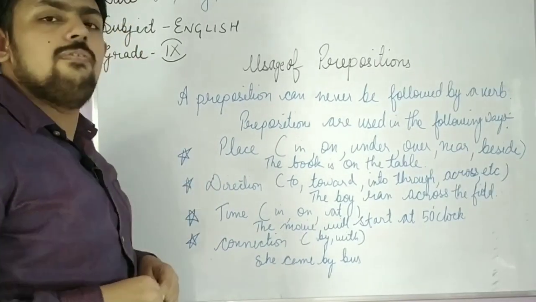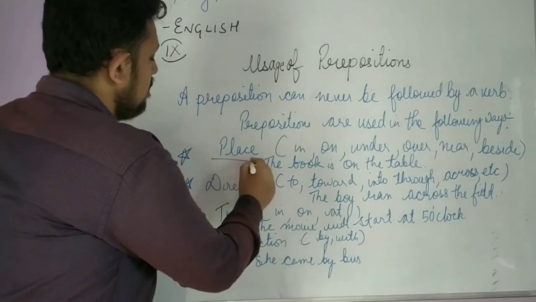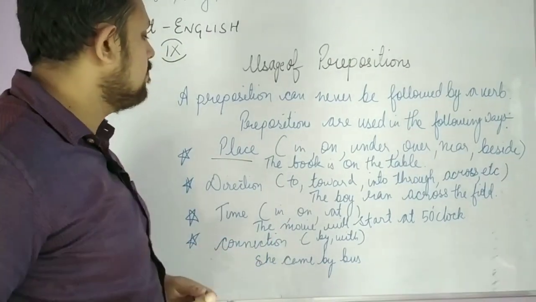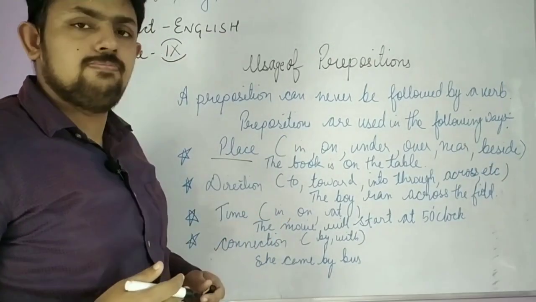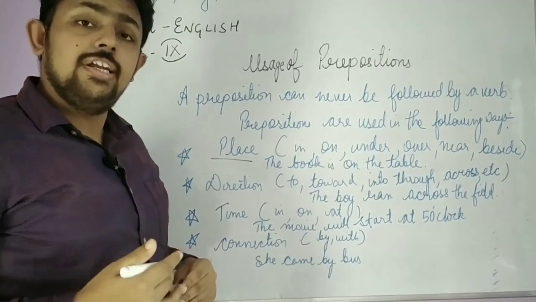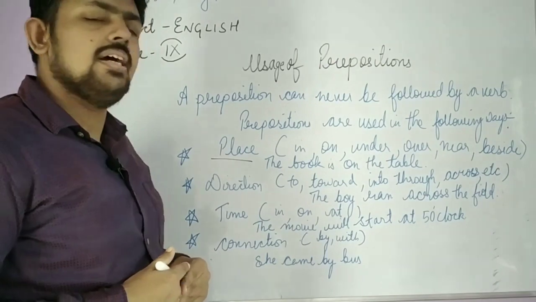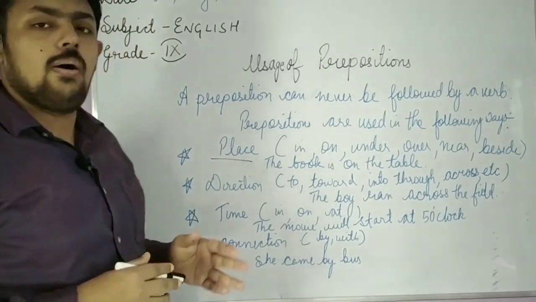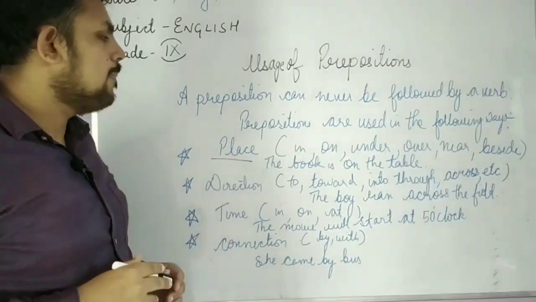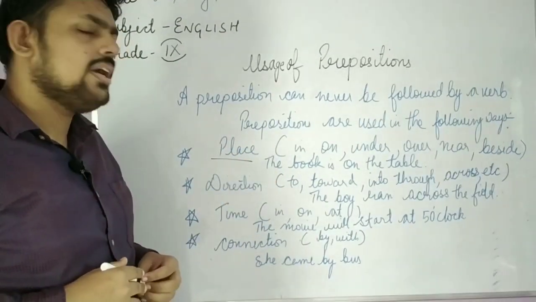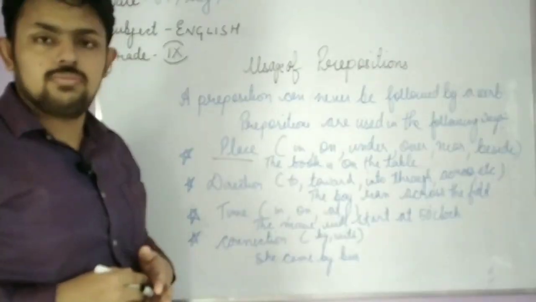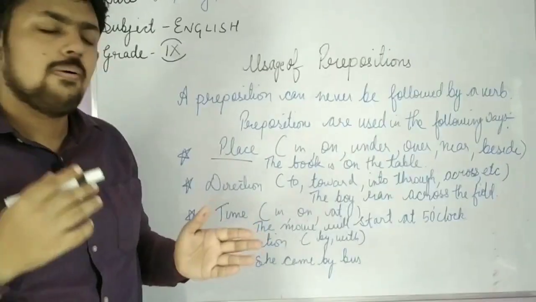See, firstly we have the place. The preposition of place. So what are some common prepositions of place? In, on, under, over, near, beside, etc. These are some common prepositions of place. So how to use them? See, the book is on the table. The boy is standing under the tree. So this is the preposition of place.